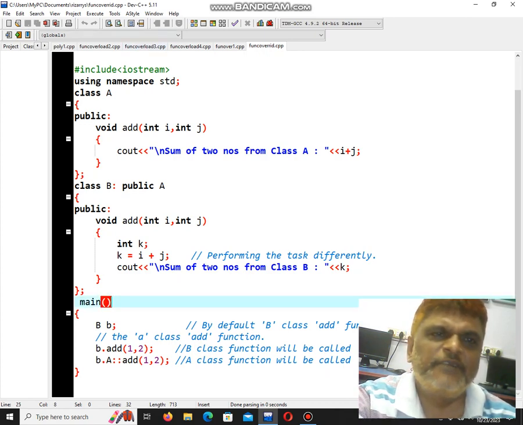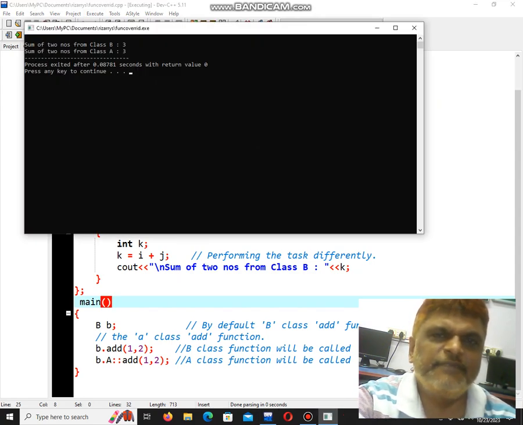Now what I will do is run the program, compile and run. Now see, this is regarding function overriding.